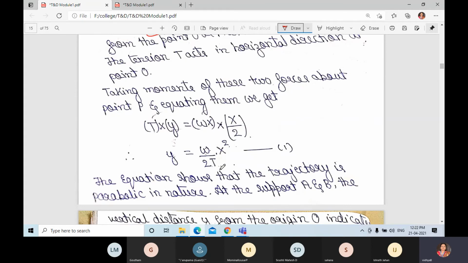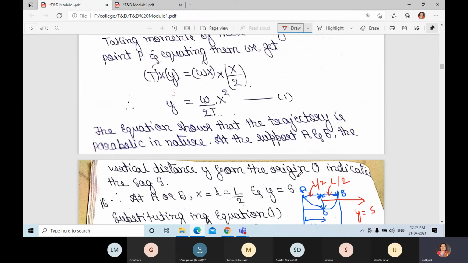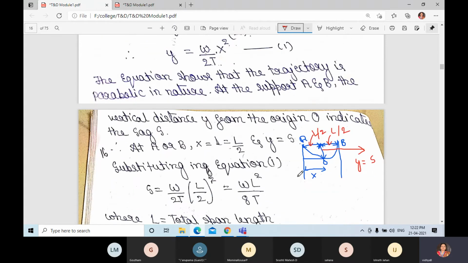Usually the equation for a parabola is written as y proportional to x square. When you compare with that parabolic equation, we can say that the conductor is parabolic in nature. Next, at supports A and B, the vertical distance y from the origin O indicates the sag.